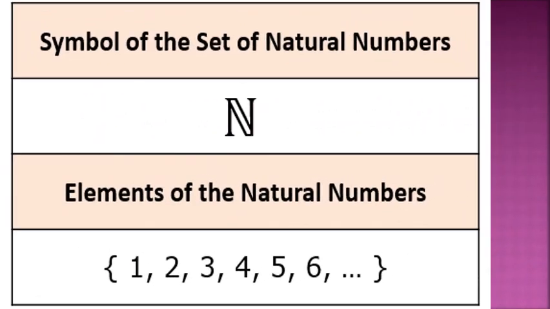Dear children, the symbol of the set of natural numbers is N. Elements of the natural numbers are 1, 2, 3, 4, 5, 6, and so on.